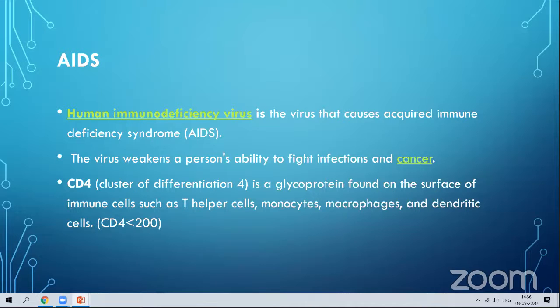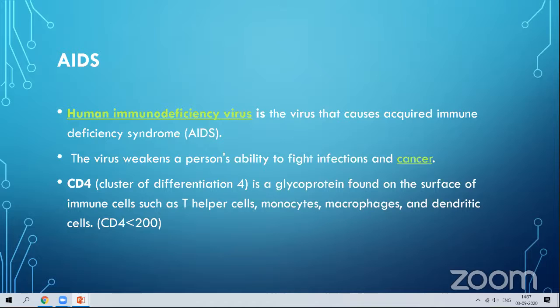The next one is acquired immunodeficiency syndrome. It is acquired; we voluntarily go and acquire it from some other mode. Immunity is one of the major systems to fight against any diseases and disorders. So the immune system will be affected because of these viruses. Deficiency means lacking in the immune system.